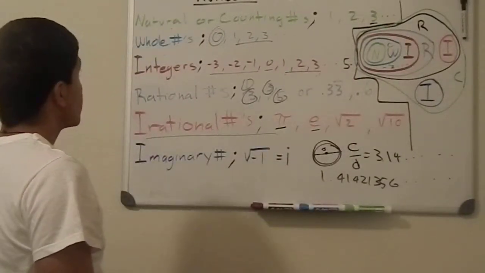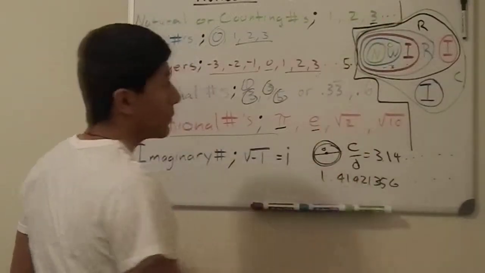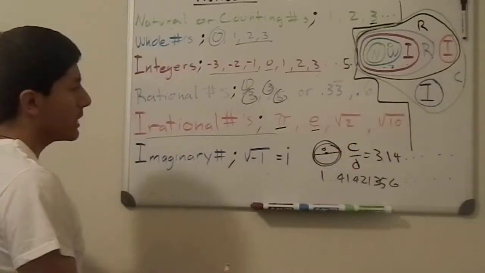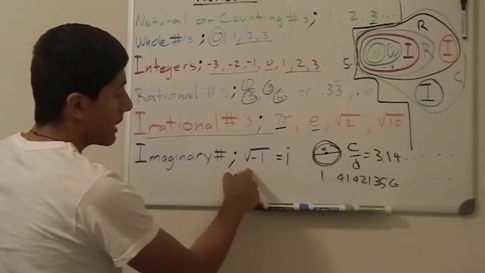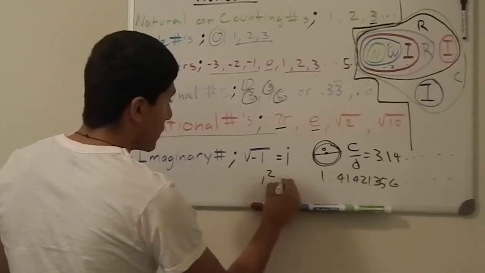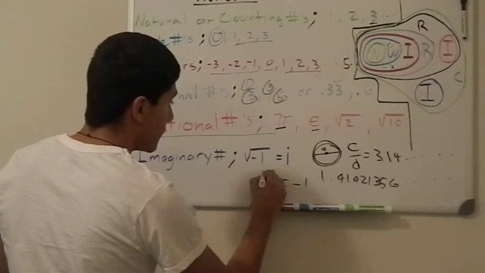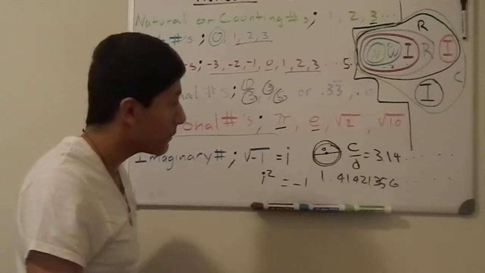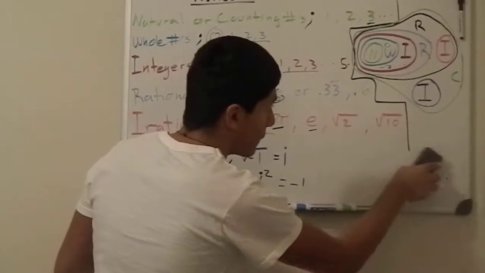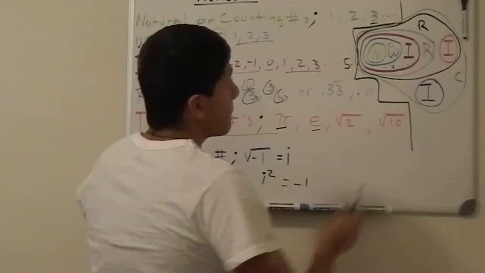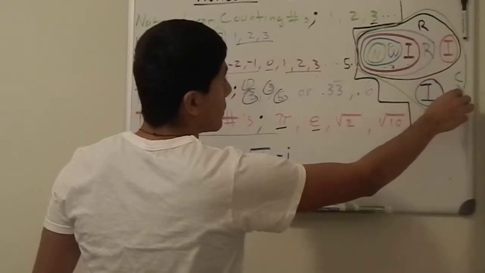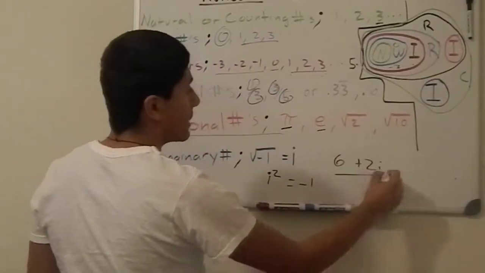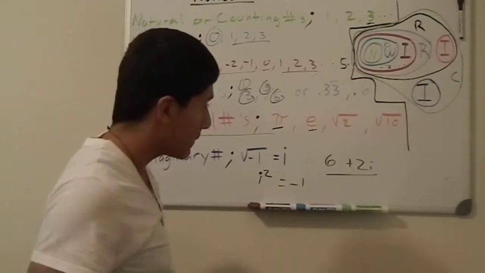And they're the real numbers because unfortunately in math we have our imaginary numbers. Which is pretty much the square root of a negative number, like the square root of -1, right? i squared equals -1. I'll go more into depth about imaginary numbers later on in videos. I don't really want you worrying about that right now, getting confused. And they belong in this big family called complex numbers. A complex number can be like 6 plus 2i. That's a complex number. But I don't want you worrying about that and getting confused.